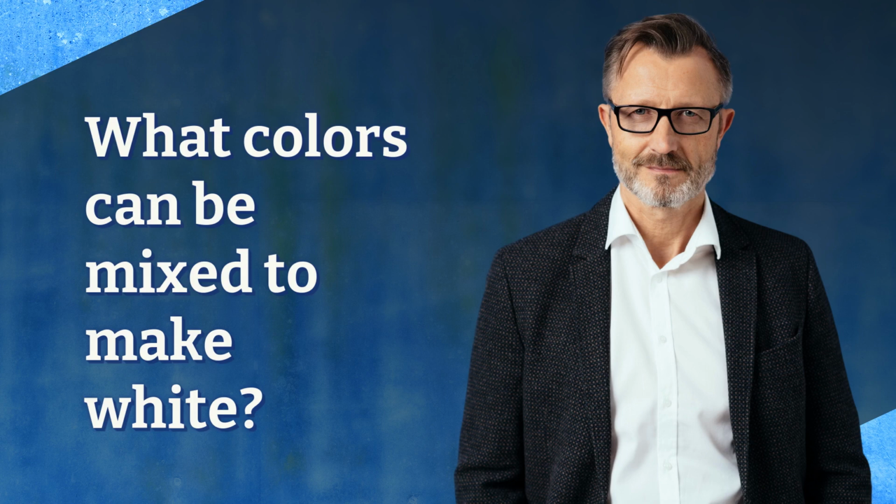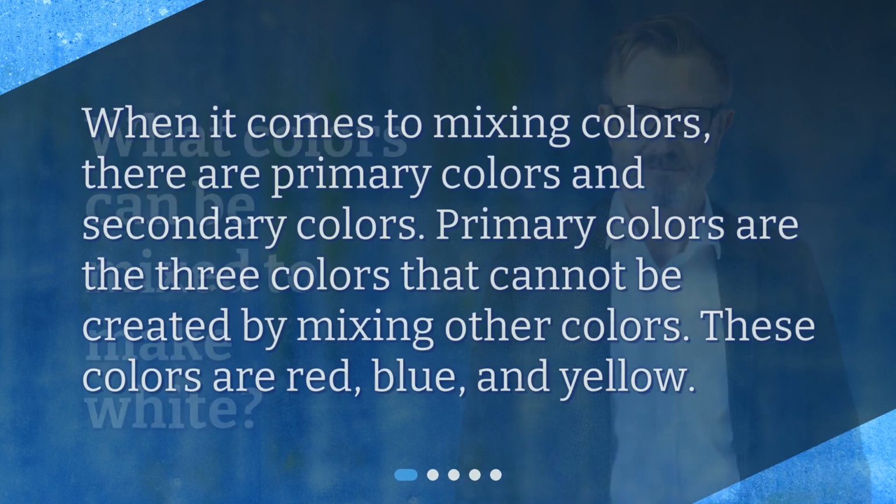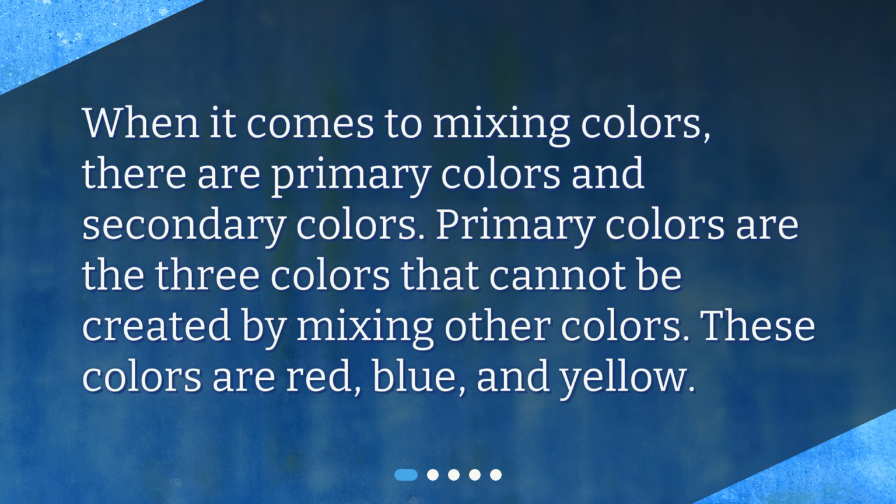What colors can be mixed to make white? When it comes to mixing colors, there are primary colors and secondary colors. Primary colors are the three colors that cannot be created by mixing other colors. These colors are red, blue, and yellow.